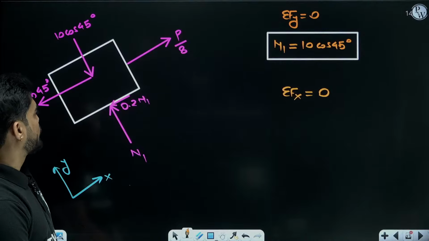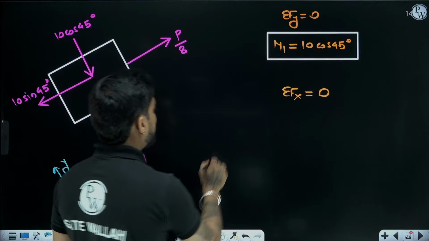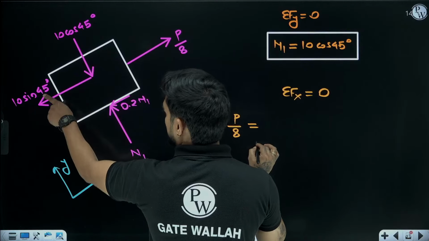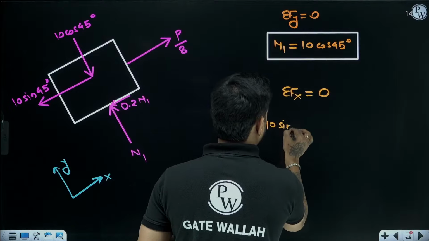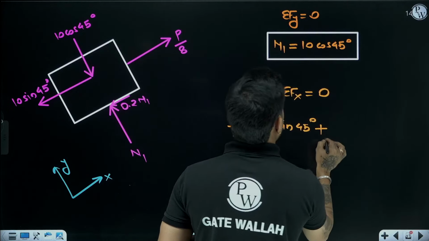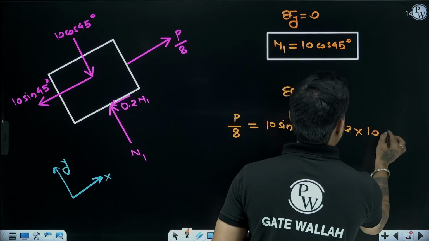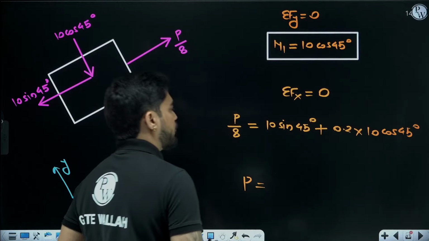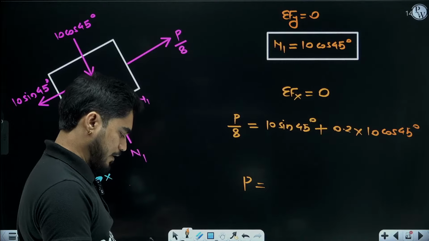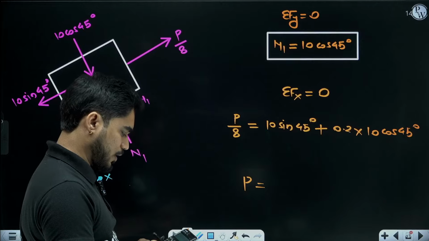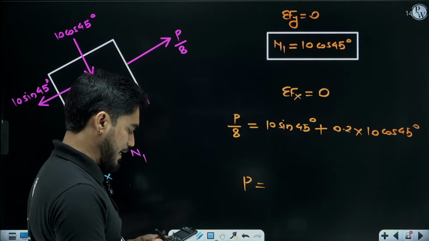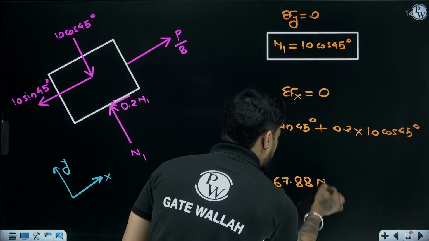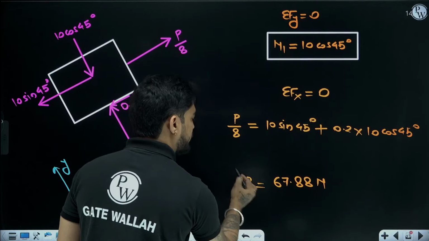Summation of Fx equals 0. So P by 8 will be equal to 10 sin 45 plus 0.2 N1, and N1 is 10 cos 45. From here you will get the value of P. So 10 sin 45 plus 2 cos 45 multiplied by 8, 67.8. Done. Excellent everyone. Very good.